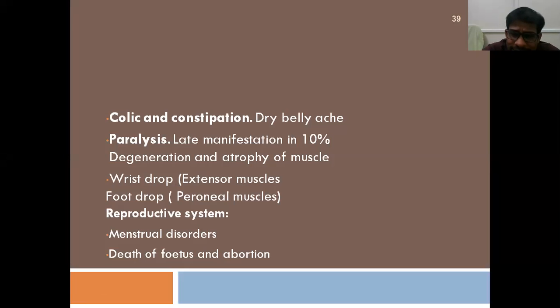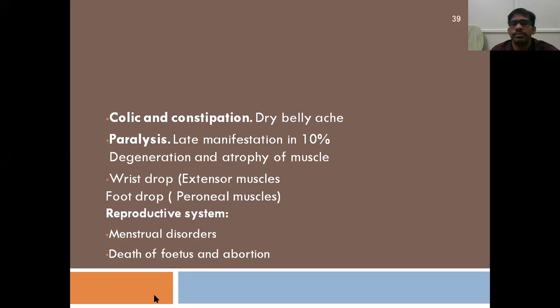There will be paralysis, which is common in 10% of cases, and it is a late manifestation of chronic lead poisoning. It leads to degeneration and atrophy of the muscles. So the muscle paralysis will lead to degeneration and atrophy of the muscles, and wrist drop and also foot drop will be seen in chronic poisoning by lead.